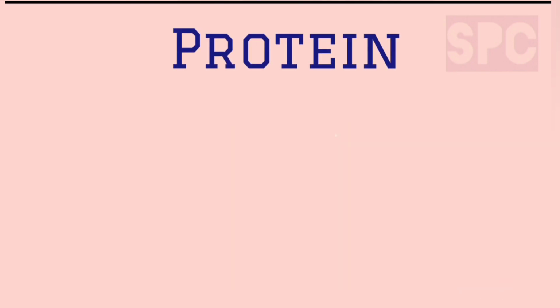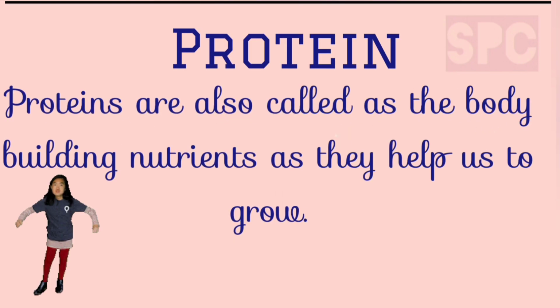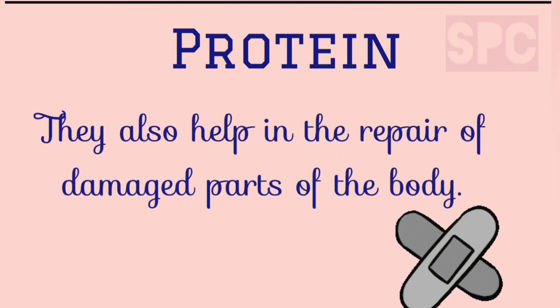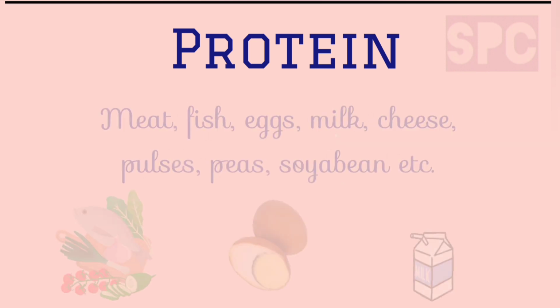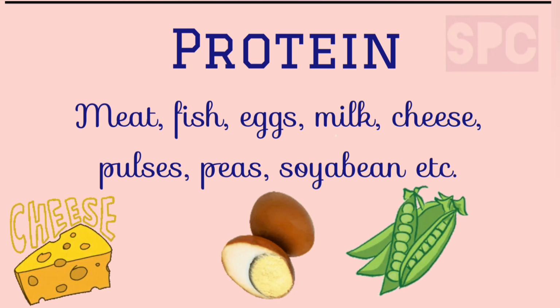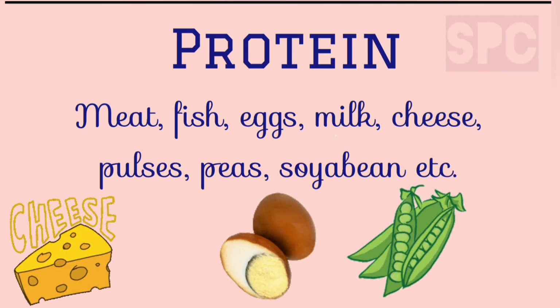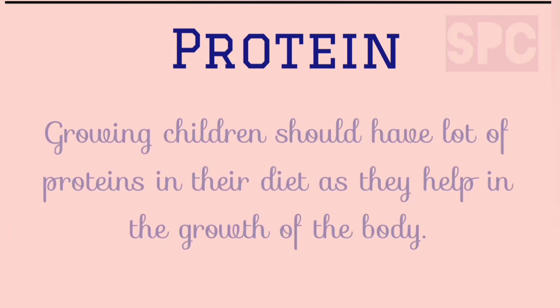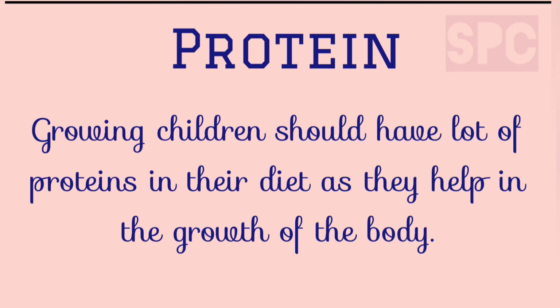Next nutrient, protein. Proteins are also called bodybuilding nutrients as they help us to grow. They also help in the repair of damaged parts of our body. Food items like meat, fish, eggs, milk, cheese, pulses, peas, soya bean have plenty of proteins. Growing children should have a lot of protein in their diet as they help in the growth of the body.